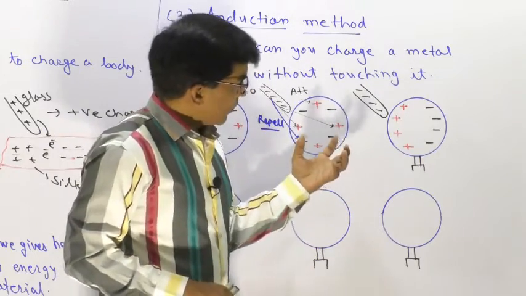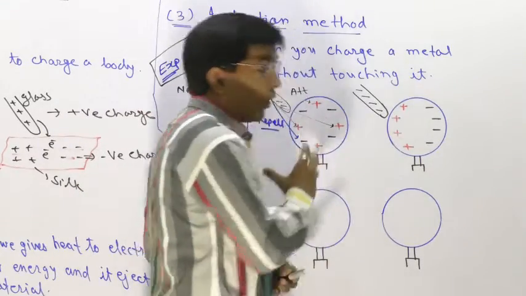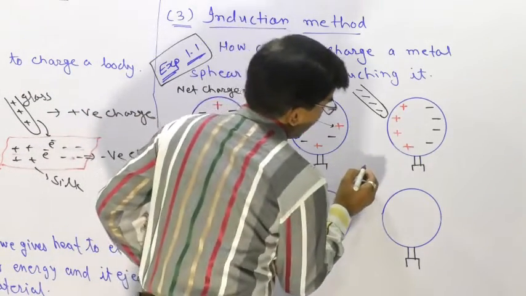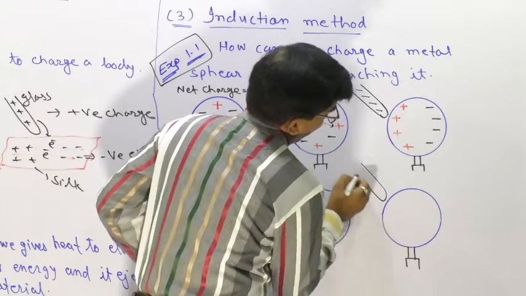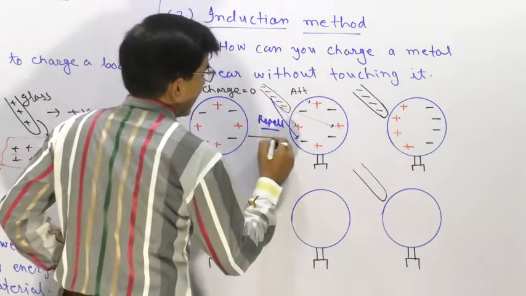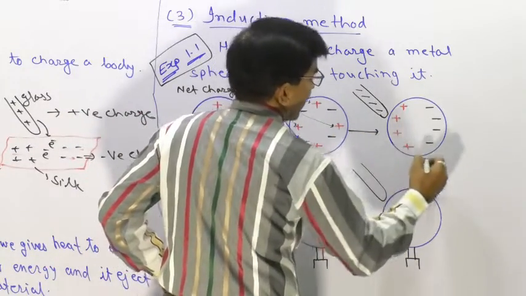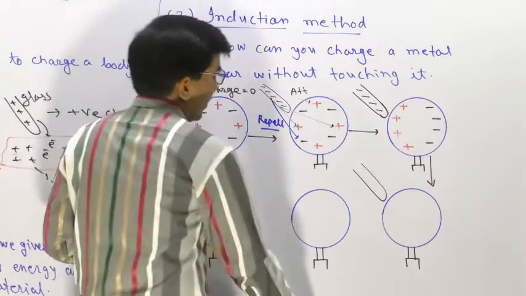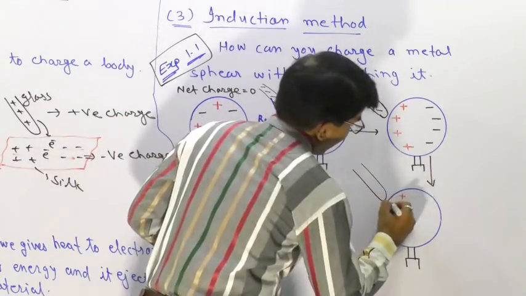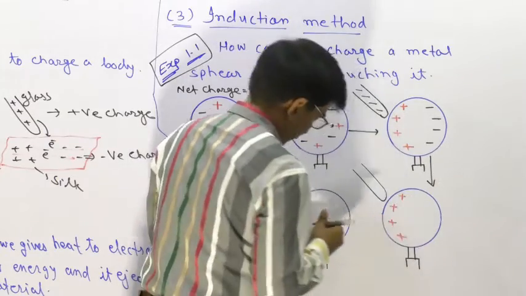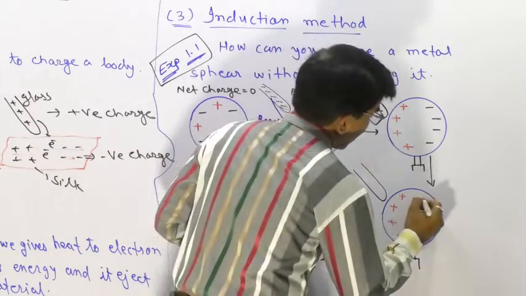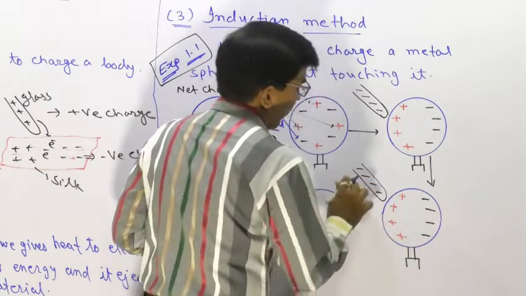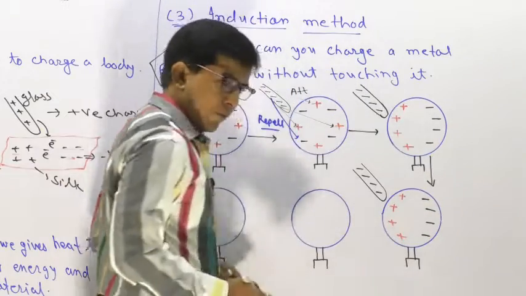So here we will take one more step with the same phenomenon. The positive charge is still lying here, and the negative charge is away from this rod due to the repulsive force.